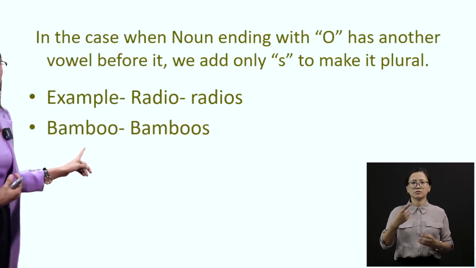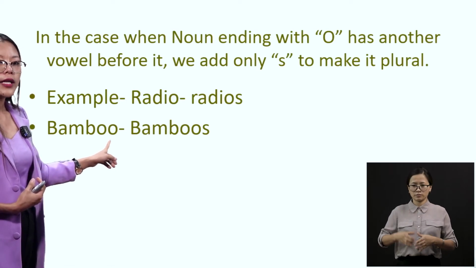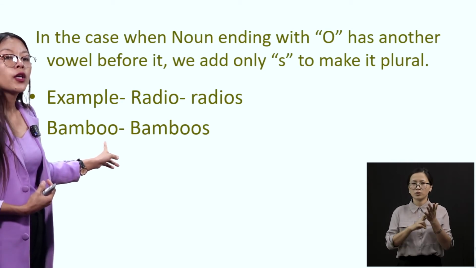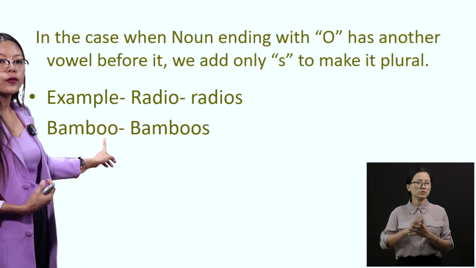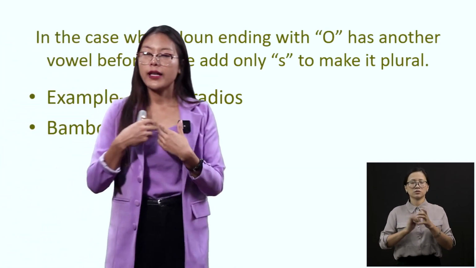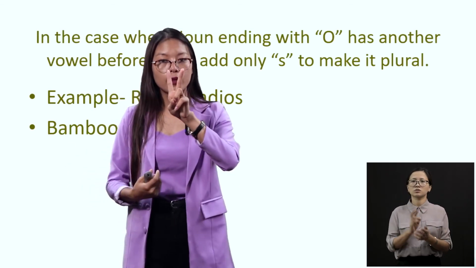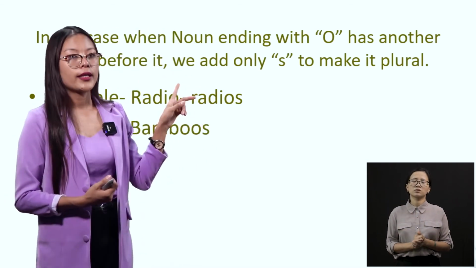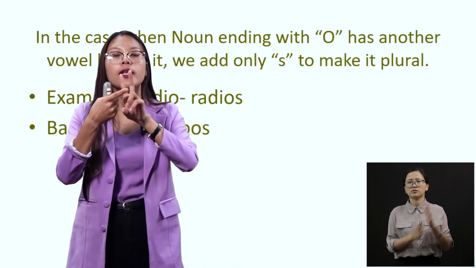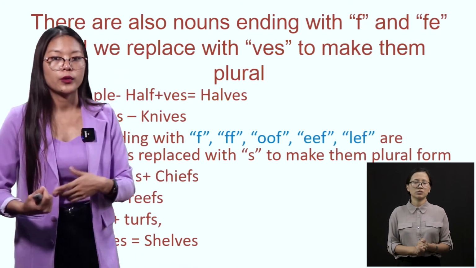Now next is bamboo. O-O, both are vowel sounds, right? The ending has a vowel sound, so there are two vowel sounds, so I'll just add S. Bamboos. If I say bamboo, there is only one bamboo. If I say bamboos, that means there are more than one bamboos, okay? So where there are two vowel sounds together at the end of a word, I will just add S to make it plural, okay?